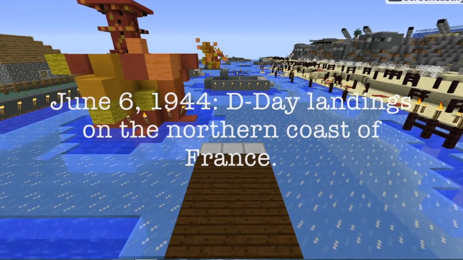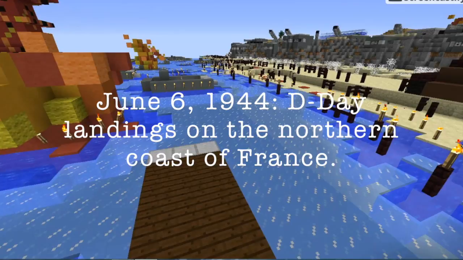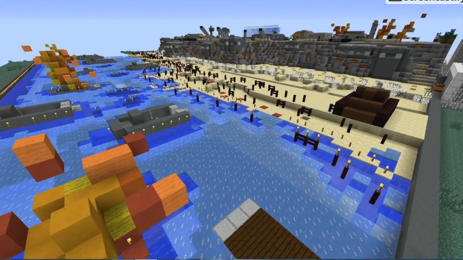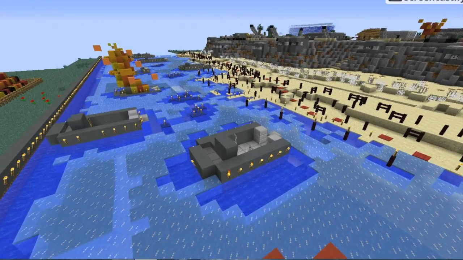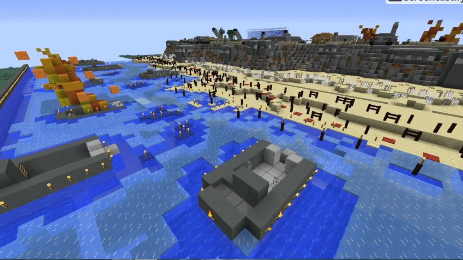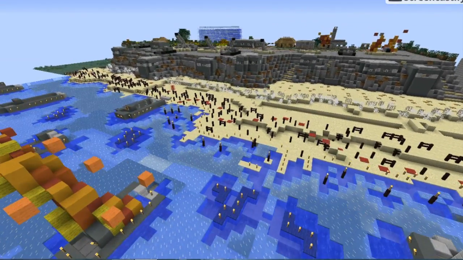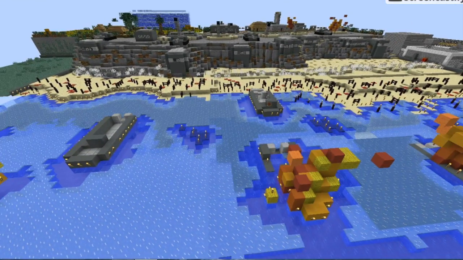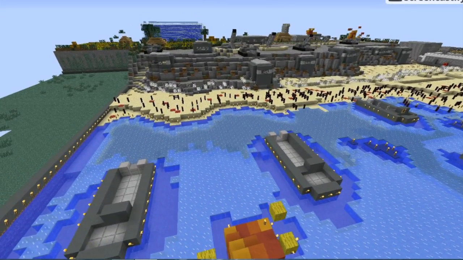Welcome to the June 1944 D-Day landing. Here is the 3D model of what happened during D-Day. As you can see here, the U.S. D-Day craft landing on the beach against heavy German lines. Now, thousands of soldiers were landing at this time. These battles lasted for more than 4 hours at a time.